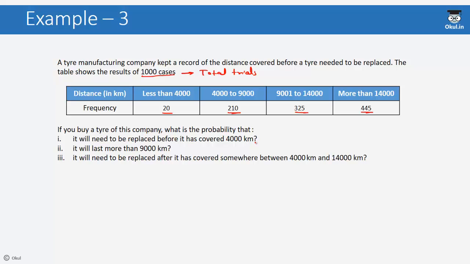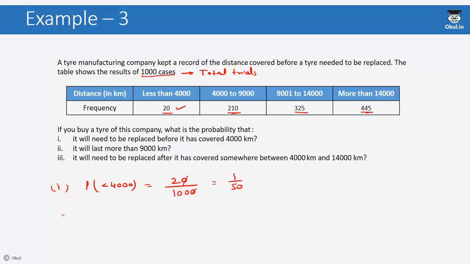Here, we need to compute the probability when the tire needs to be replaced on a distance less than 4,000 kilometers. So here, the total number of times that the tire needed to be replaced when it has covered a distance less than 4,000 is 20 divided by the total number of cases, that is 1000. This is equal to 1 by 50.